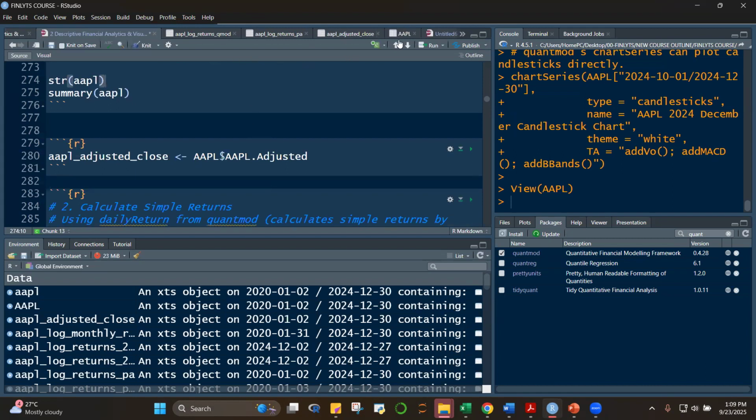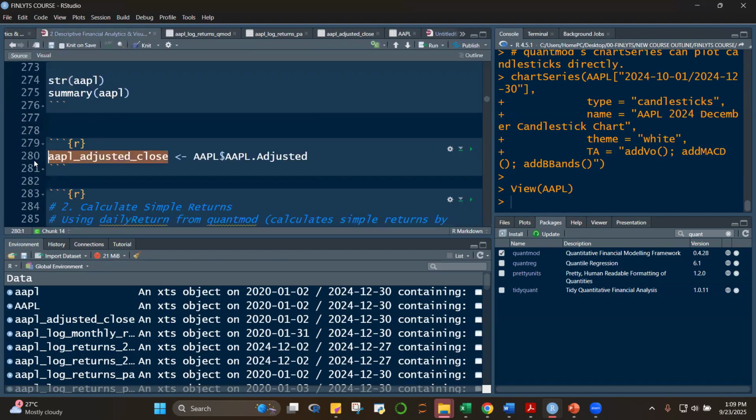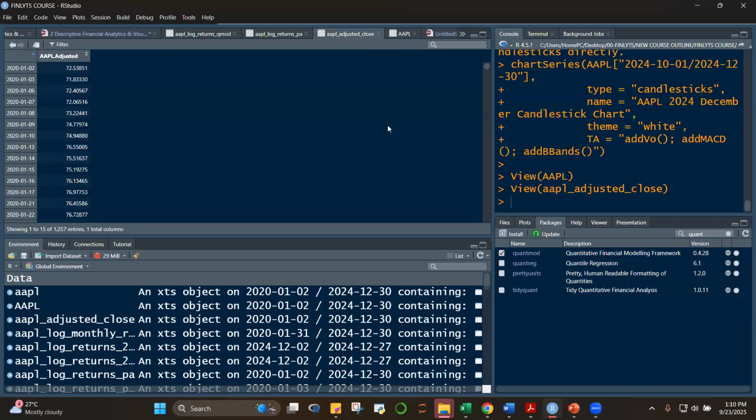we can create an object that is a subset of your XTS object. Here, we would want to get Apple adjusted. So you do that by just creating an object name, and then use the dollar sign, Apple and then dollar, and it will give us the variables that are inside Apple. So this will create now an object which is adjusted close, Apple adjusted close. Okay, we already did that. Let me just print that.